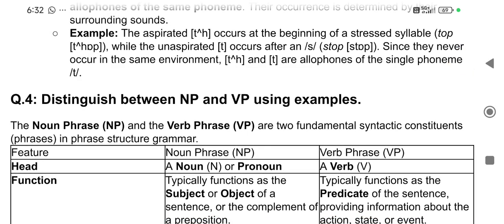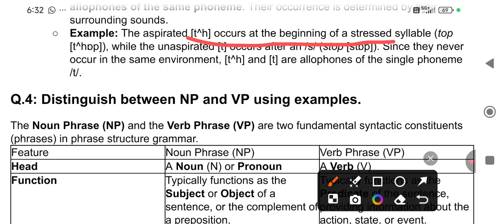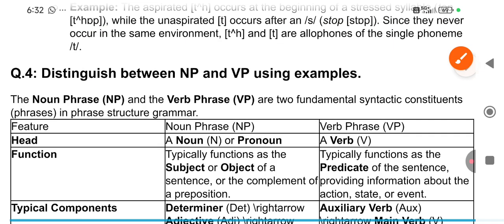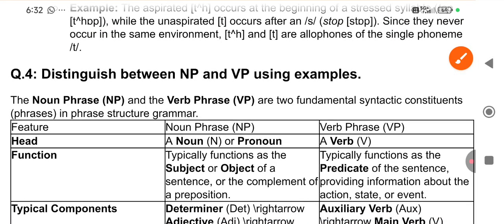For example, the aspirated T occurs at the beginning, as we have already discussed, or in a stressed syllable: top, right? Then tongue, table, right? While the unaspirated T occurs after S: stop, stripe, style, store, right? So that is unaspirated.